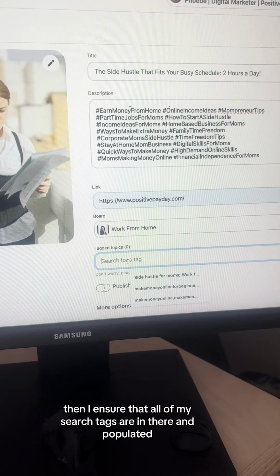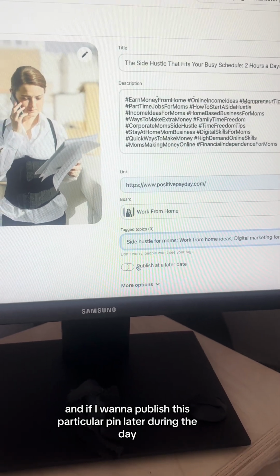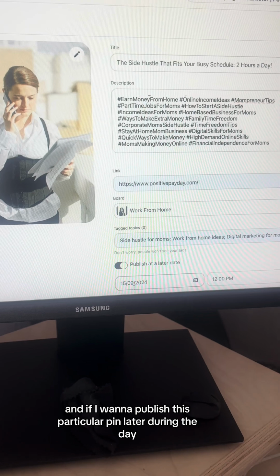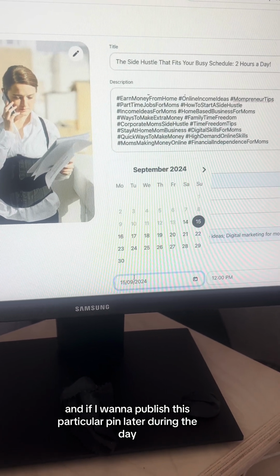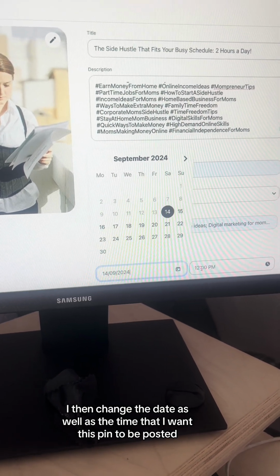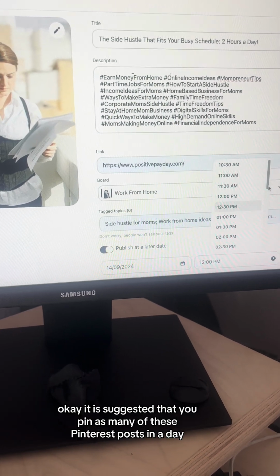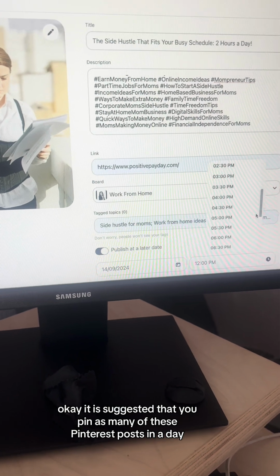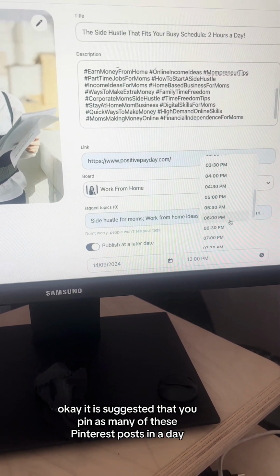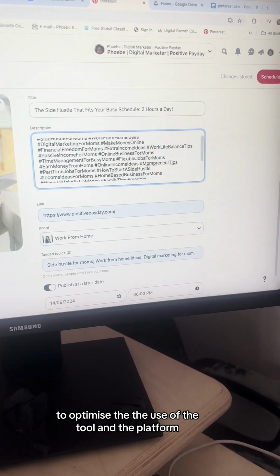Okay, then I ensure that all of my search tags are in there and populated. And if I want to publish this particular pin later during the day, I then change the date as well as the time that I want this pin to be posted. Okay, it is suggested that you pin as many of these Pinterest posts in a day to optimize the use of the tool and the platform.